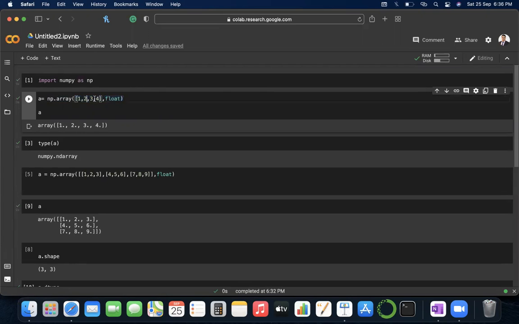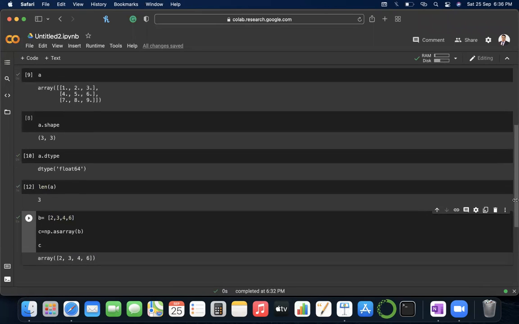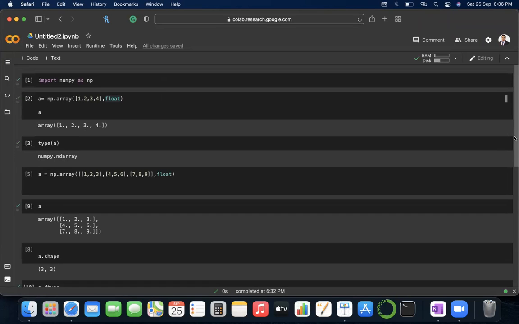Because you are not only giving the list, you are also commanding NumPy what kind of data type you need to convert to. So that is why it is more thorough than asarray. In asarray, you are not mentioning any data type, so it was integer here, it will be converted to integer as well. But if we remove the float there, that wouldn't affect the code. Yeah, it will not affect, but by default it will take the data type that is in the list.